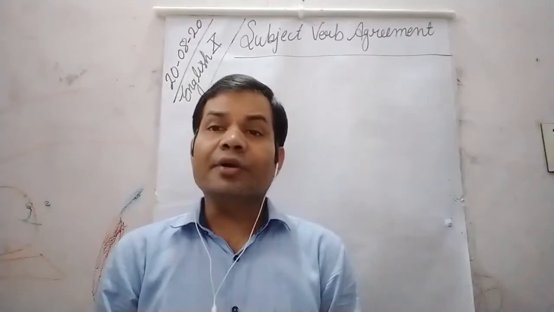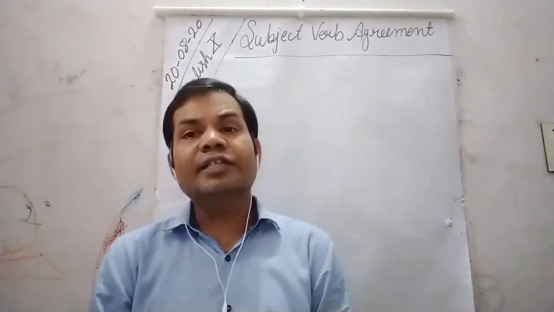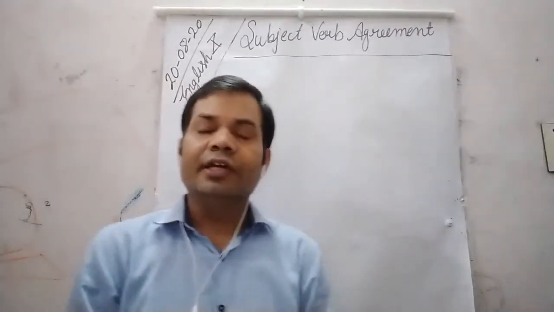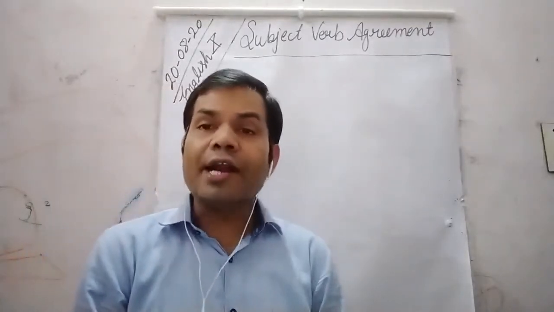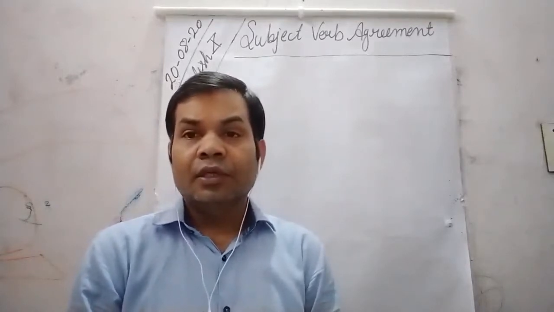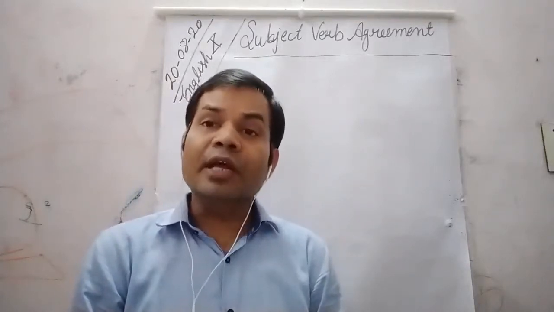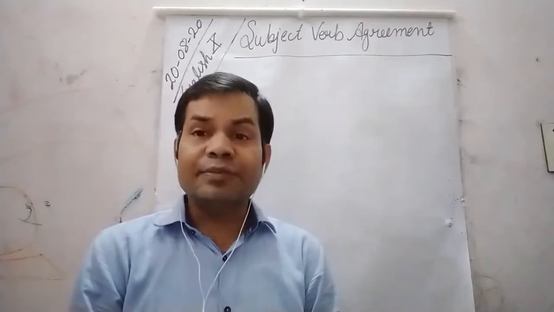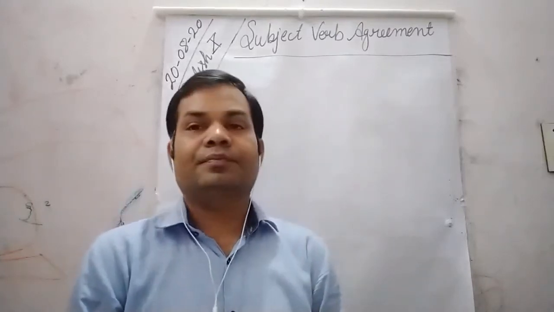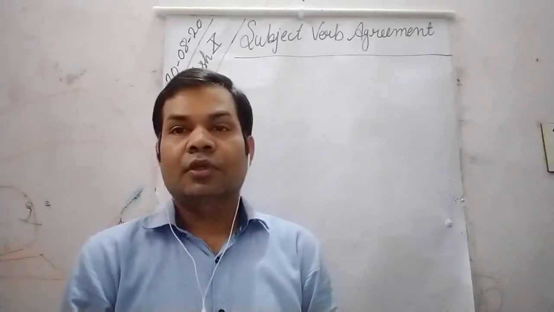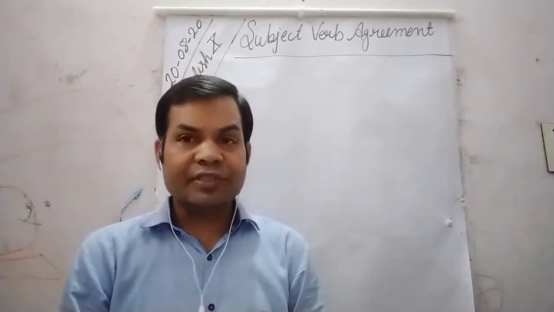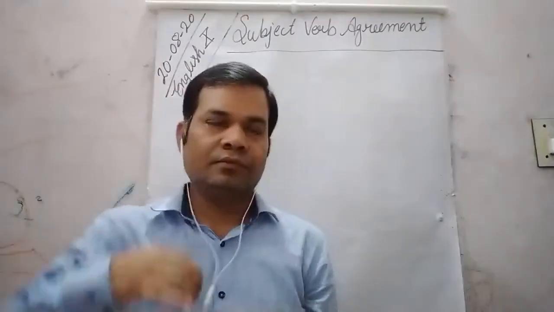If one noun is singular and one noun is plural and they are joined by "or" and "nor", in that condition they are followed by a plural verb, and the plural subject must be placed nearer to the verb. So let's discuss more rules regarding subject verb agreement.